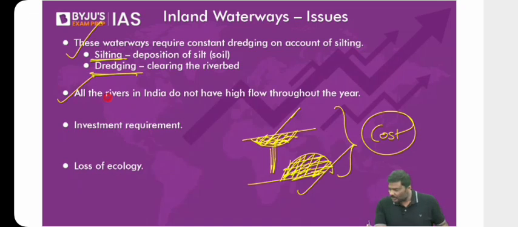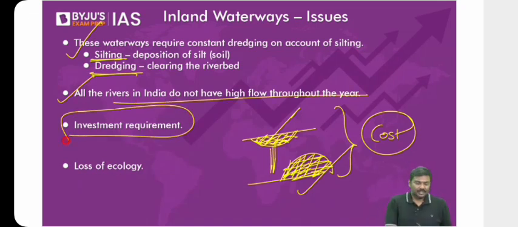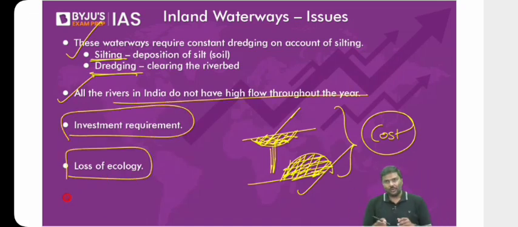So all the rivers will not have water throughout the year. Investment requirements are there. Loss of ecology. If you're going to develop warehouses, if you're going to allow vessels to ply on this river, etc., don't you think that will lead to certain loss of ecology in that region? That is basically the concern here. So these are some of the issues related to inland waterways.